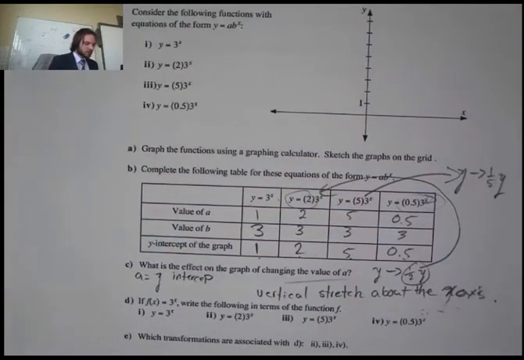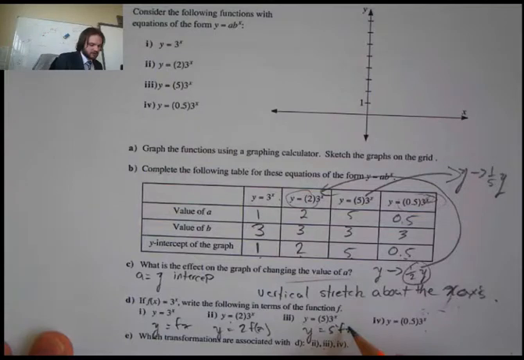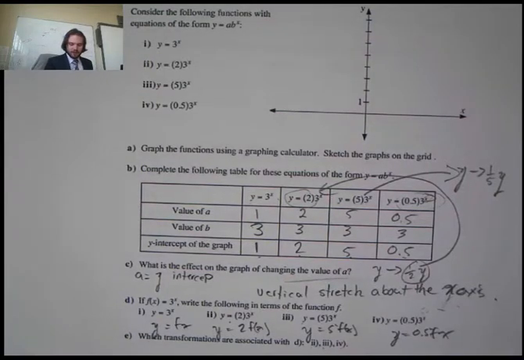Now, what transformations are associated with 2, 3, and 5? So let's take a look at this. Well, this is the same thing as y is equal to f of x. Y is equal to 2f of x. Here is y is equal to 5f of x. And this is y is equal to 0.5 f of x. So what's happening? We have vertical stretch.